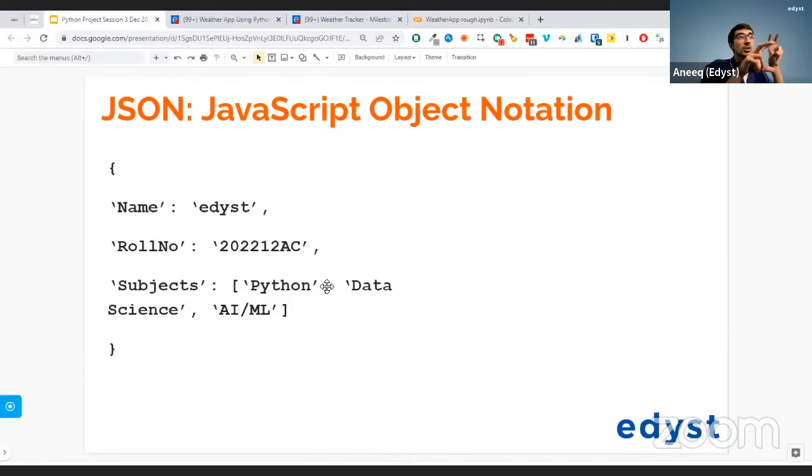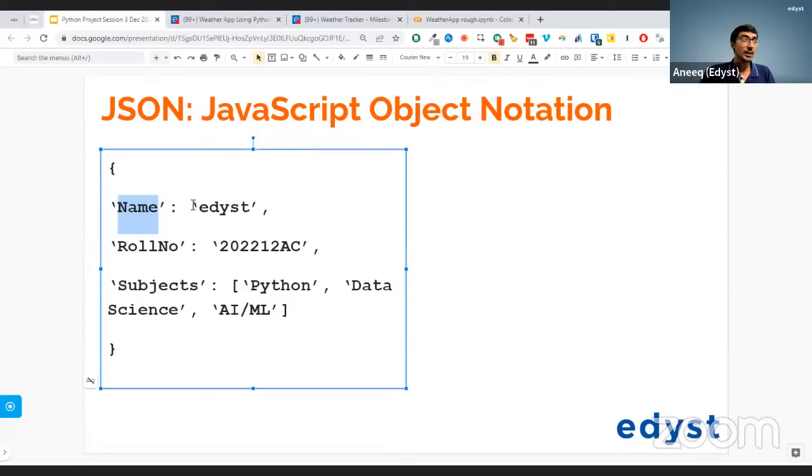Okay, so this is the JSON format. Now, what does JSON format mean? It's a very simple format. Basically, what JSON means is there is a key and a value pair. These things, name, roll number, subjects, these are called keys. This is the key part of JSON, and this is the value, like name is Edyst, roll number is this, subjects are, and I put a list or an array over here.